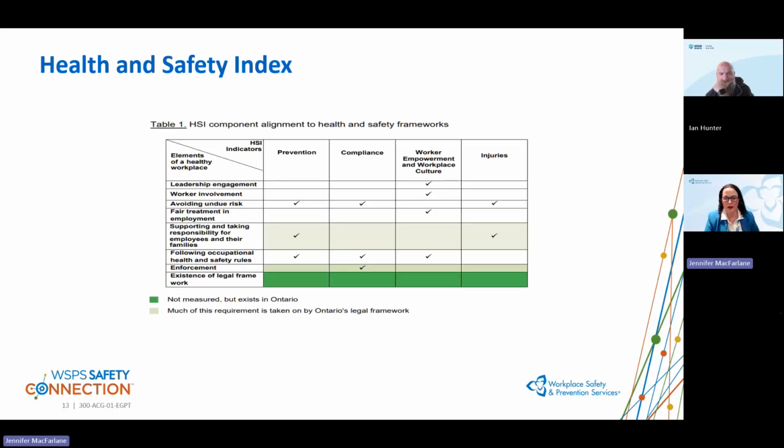One of the pieces that we also talked about was the health and safety index. This health and safety index has been promoted through the WSIB Compass tool, but also the safety check as well.